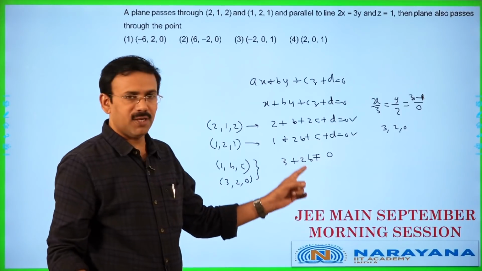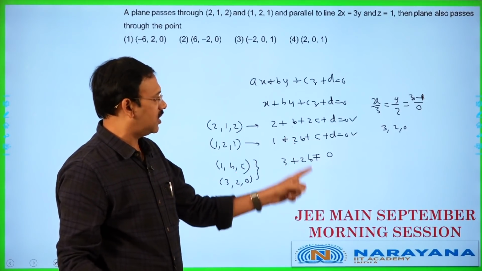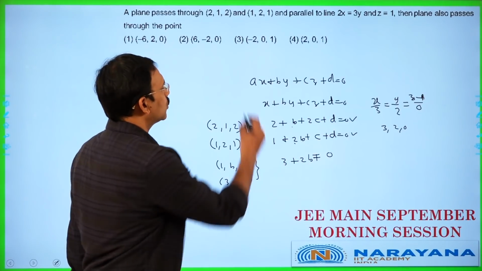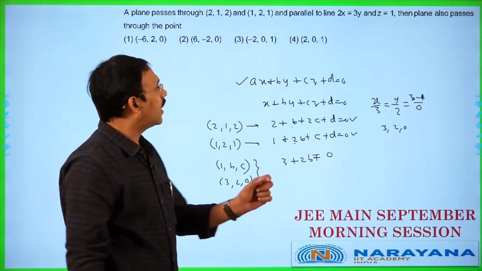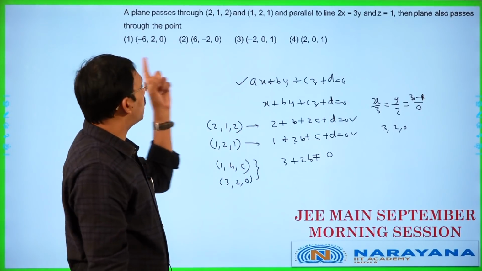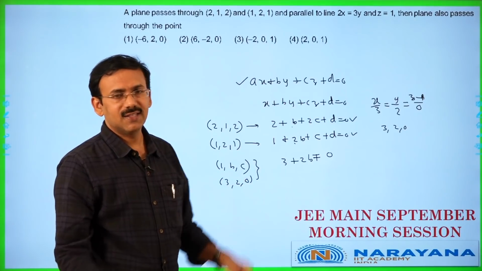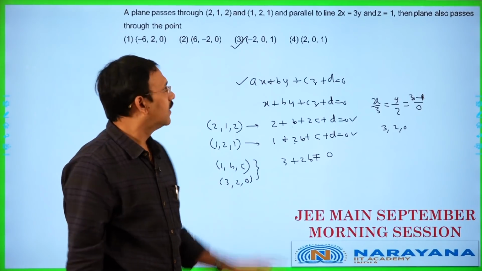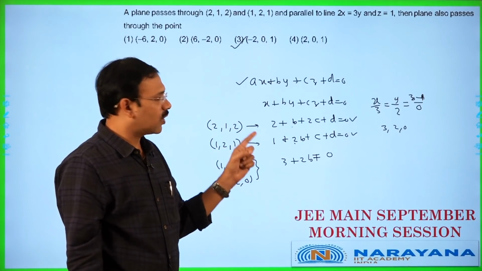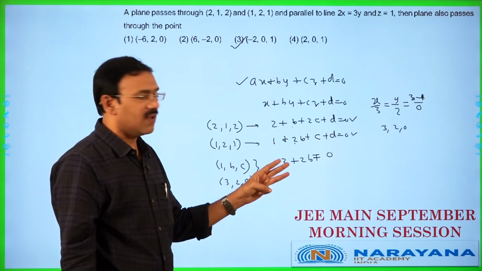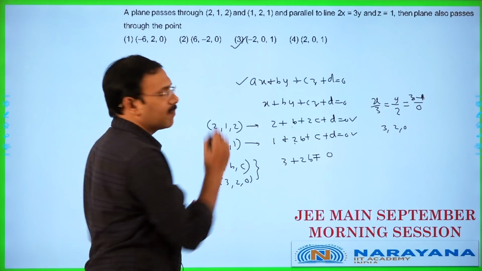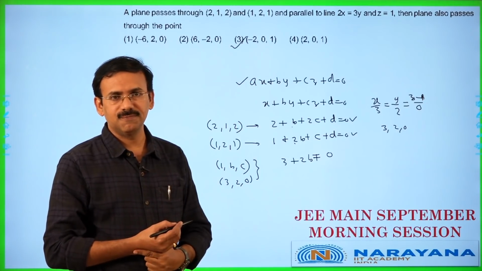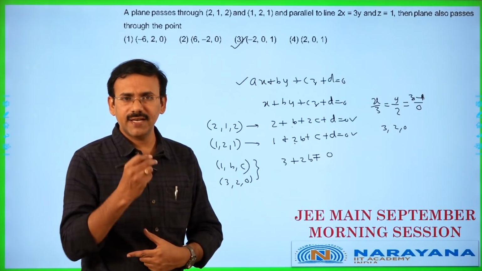From this you will get b. Once you get b, if you substitute here, you will get two equations in c and d. You will get c value, d value. So, you can find the plane equation. Now, you just check which point the plane is going to pass through. So, the plane is going to pass through option number 3. That's all. Just apply the conditions, you are going to get three equations in three variables, solve them, find the plane equation, then just verify through which point the plane is passing. That's all. Then next question.